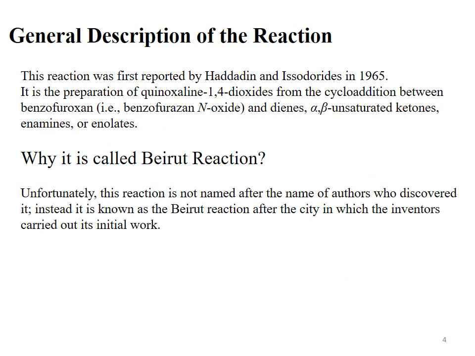This reaction was first reported by Haddadin and Issidorides in 1965. These two scientists collectively discovered this reaction and reported it in 1965. Definition: it is the preparation of quinoxaline 1,4-dioxide from the cycloaddition reaction between benzofuroxan, that is benzofurazan N-oxide, and dienes or alpha beta unsaturated ketones or enamines or enolates.